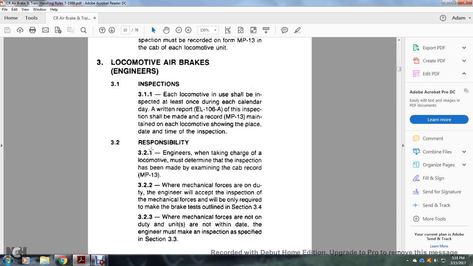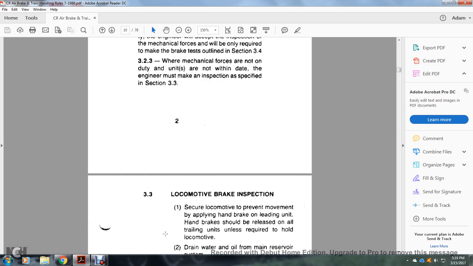3.2 Responsibility. 3.21: Engineers, when taking charge of the locomotive, must determine that the inspection has been done by examining the cab record MP13. 3.22: When the mechanical forces are on duty, the engineer will accept the inspection, and will only be required to make the brake tests outlined in section 3.4. 3.23: When the mechanical forces are not on duty and the units are not within date, the engineer must make an inspection as specified in section 3.3.